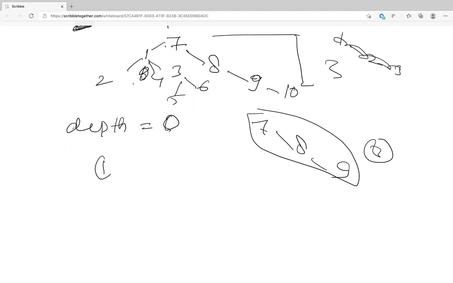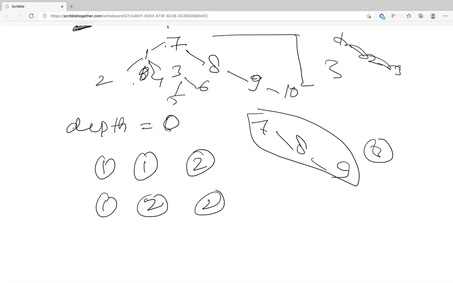So what did I say? If the depth of both is the same, the height will increase by only 1. And if one is 1 and one is 2, it will still remain the same. So it's not difficult to maintain the height of the tree now, right?